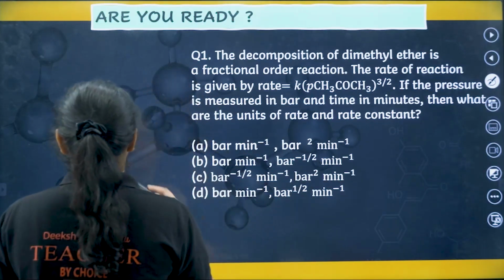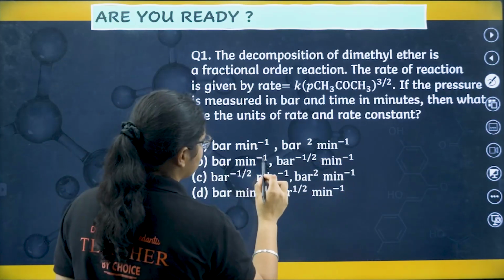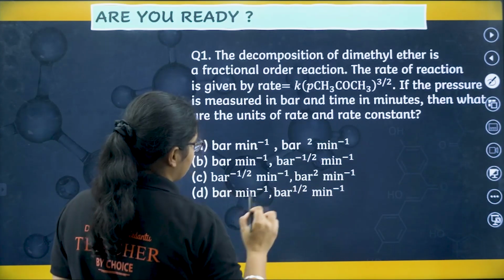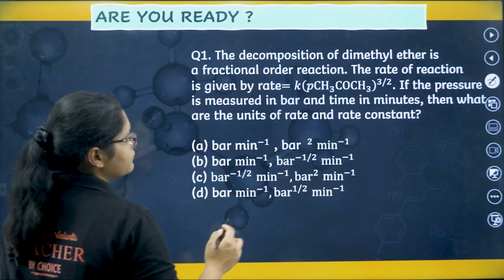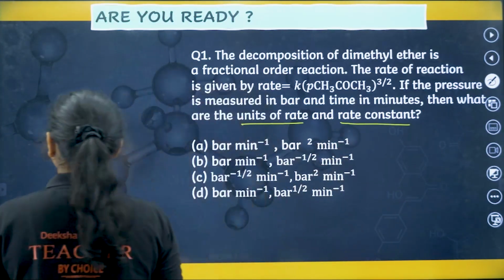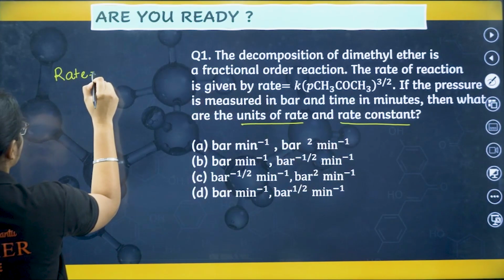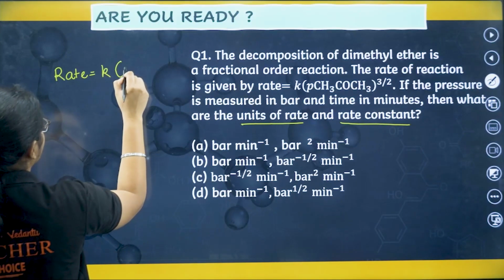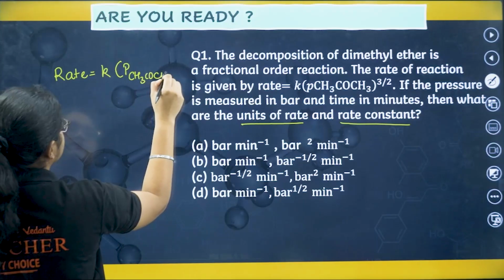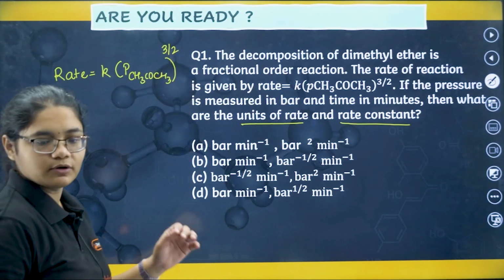Very good question. So how do we find the rate constant? You have the options: bar minute inverse, bar square minute inverse, bar minute inverse, bar minus 1 by 2 minute inverse, and you can see all the options. So let's do it. We have to find first the unit of rate and rate constant. Now see, I have rate is equal to K into pressure of CH3OCH3 to the power of 3 by 2, right? This is the formula we have.